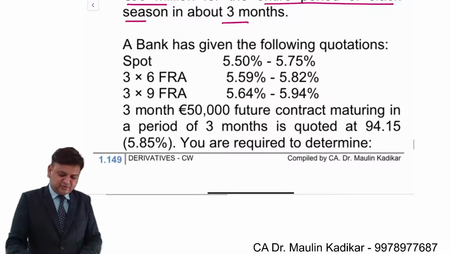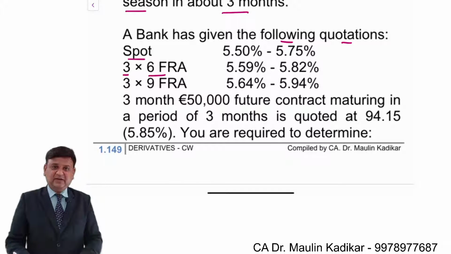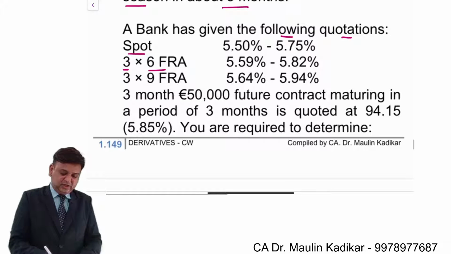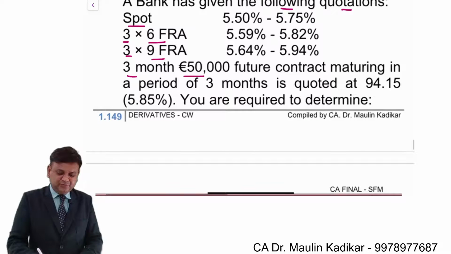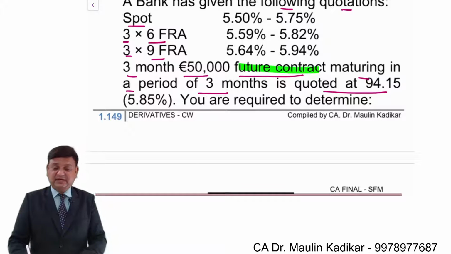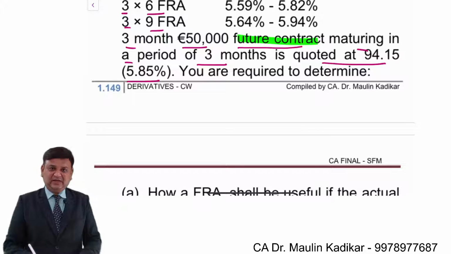A bank has given the following quotations. Spot rate is given to us. 3 into 6 FRA is given. 3 into 9 FRA is given. 3 months euro futures contract: a futures contract maturing in a period of 3 months is quoted at 94.15. That is, the rate of interest is 5.85%.